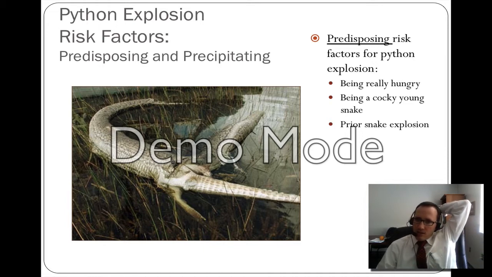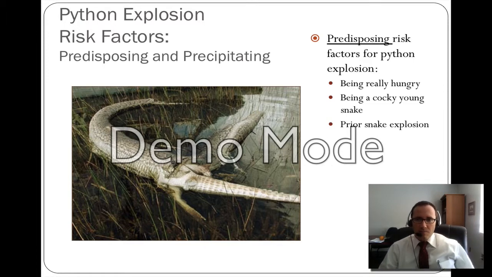A very hungry python might eat things that it maybe shouldn't. Being cocky, it thinks it can get its mouth around something that it shouldn't eat, and as with all medical examples, a past history is always a predisposing risk for a second event.